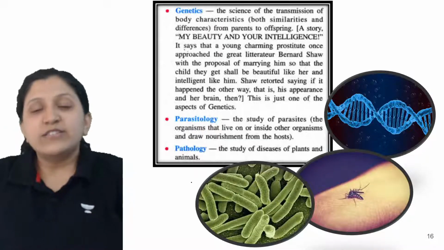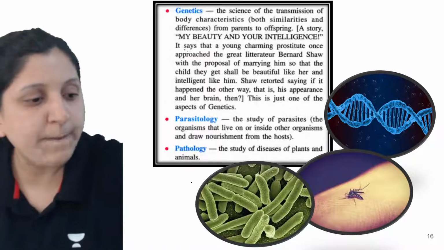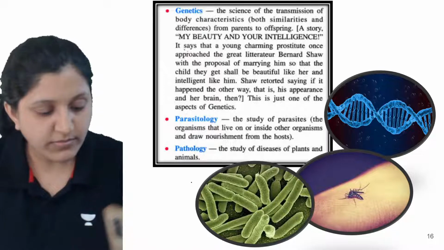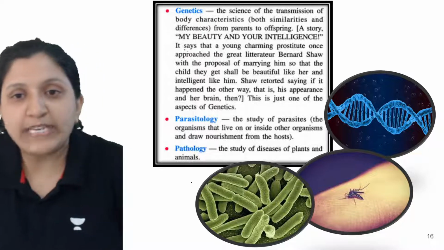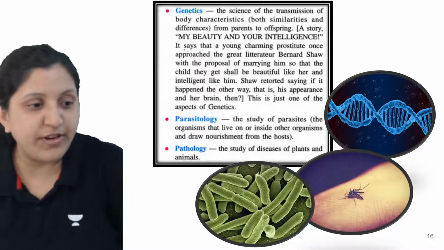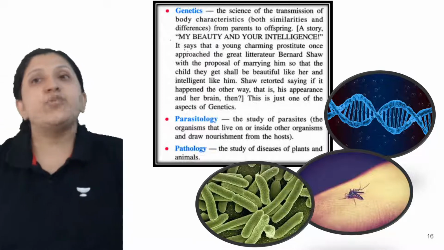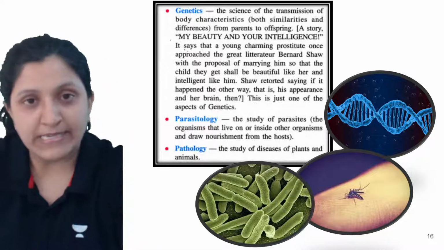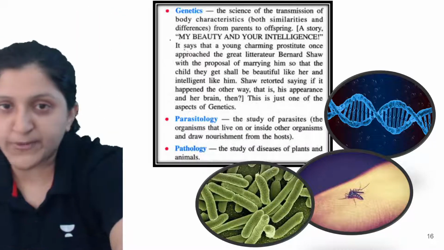Okay, so now genetics. Under genetics, it is the science of the transmission of body characteristics. Both similarities and differences are seen here, with respect to the passage of characteristics, how they are transferred from parents to offspring.